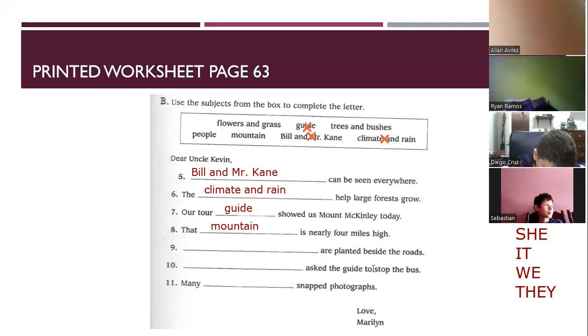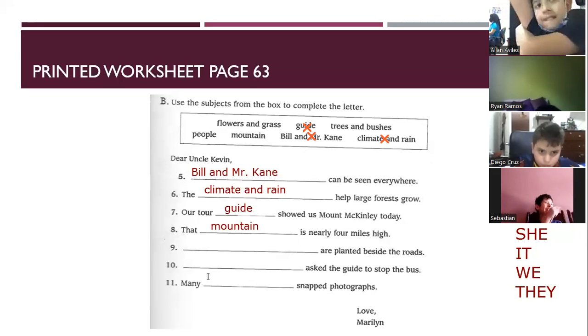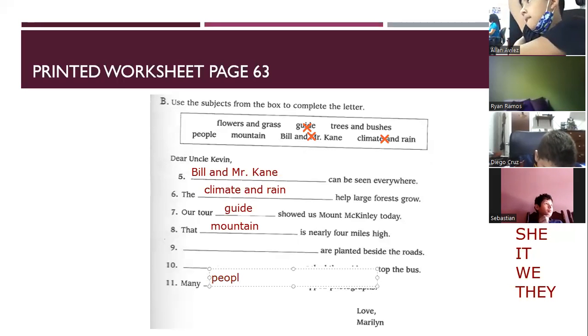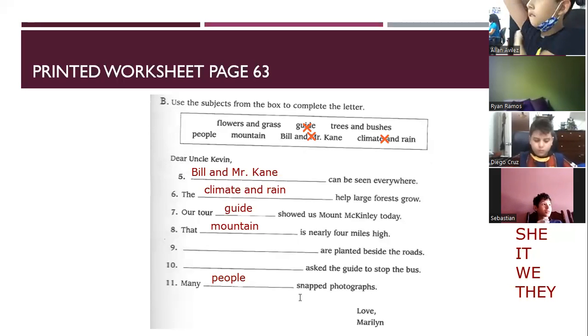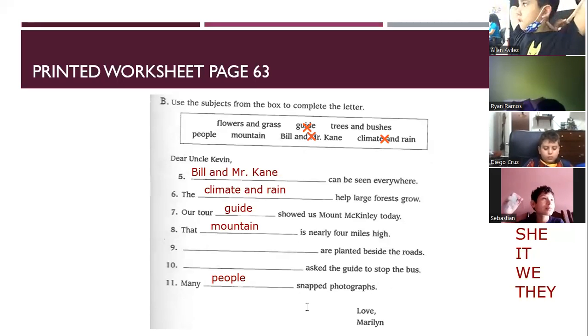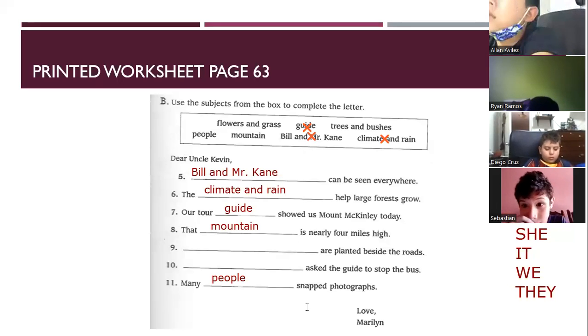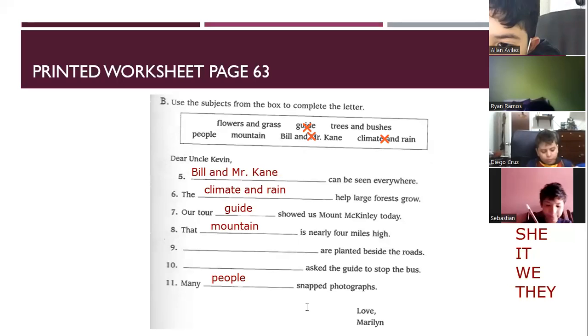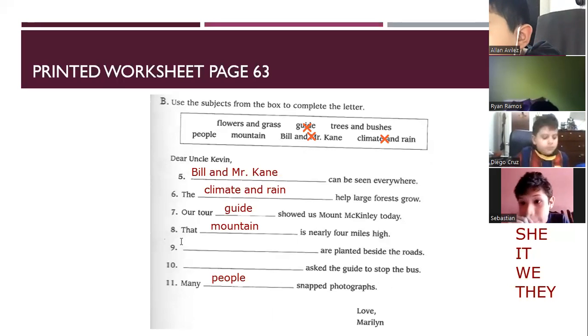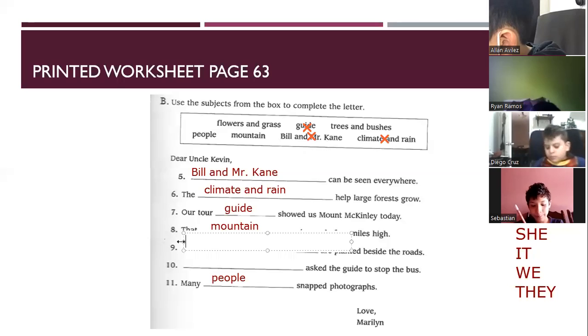Asked the guy to stop the bus, and many snapped photographs. The 11 is people. Okay, the 11 is people. Many people snapped photographs. I think the 9 is flowers and grass. Yes. The 10 is game. And grass is the 9. Flowers and grass. Yes. This one. Trees and bushes. Yes. Flowers and grass.